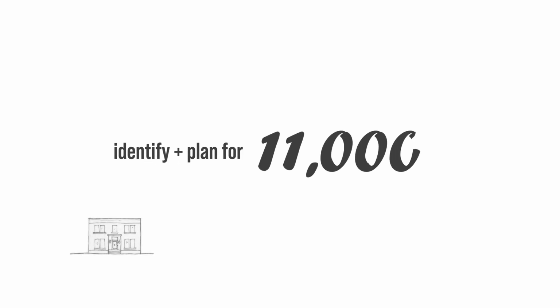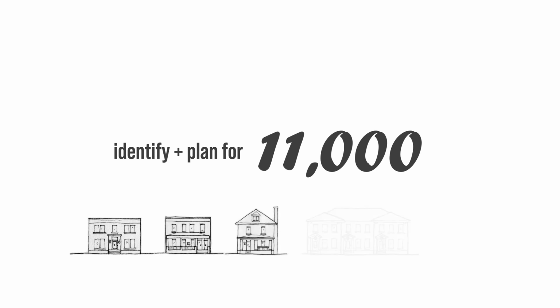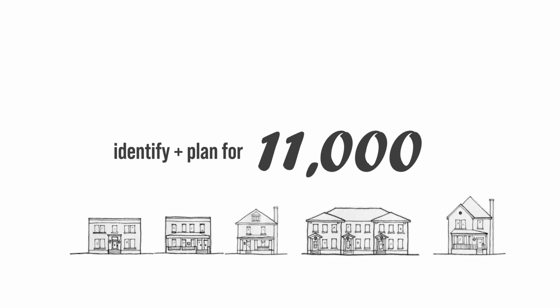Mountain View has been allocated a RHNA of about 11,000 new housing units for the next 8-year planning cycle from 2023 to 2031, for which sites have to be identified.